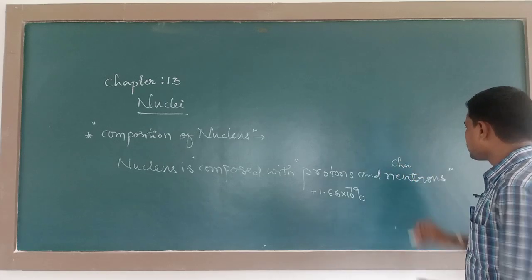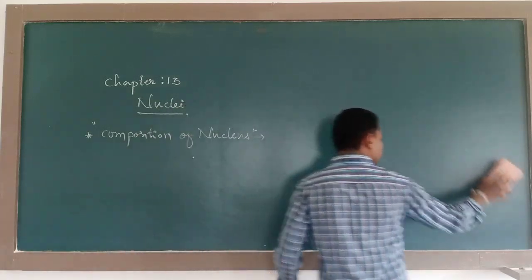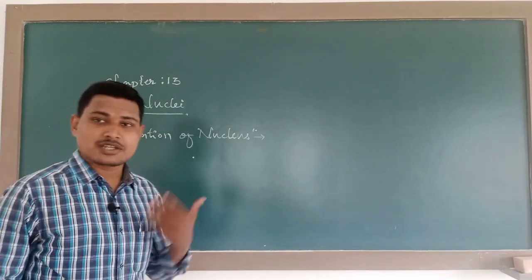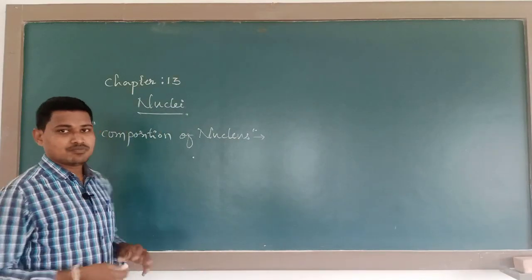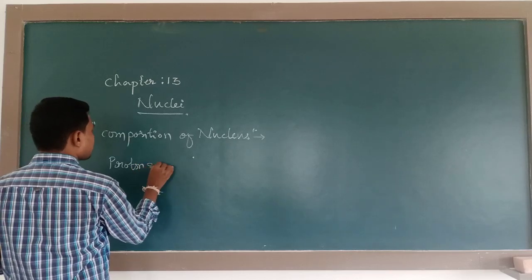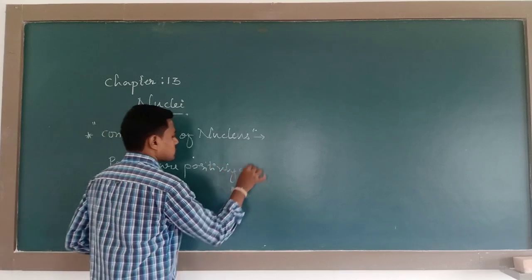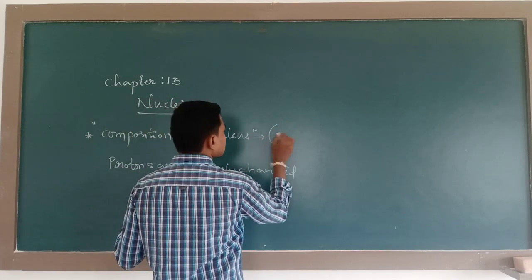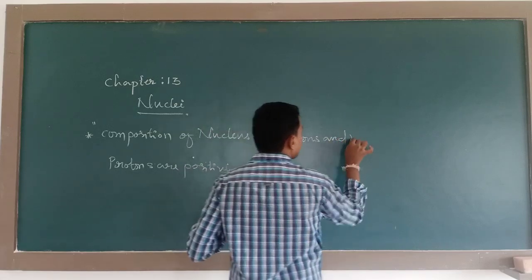The charge of neutron will be 0. So please remember these basic concepts, because the charge of neutron, charge of proton, and mass of proton are all important while discussing this chapter, nuclei. Generally, protons are positively charged. So the composition of nucleus: it is composed of protons and neutrons.